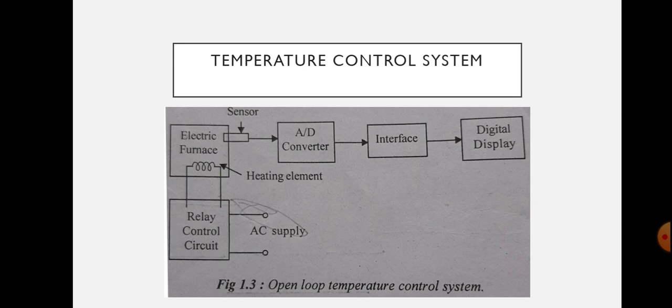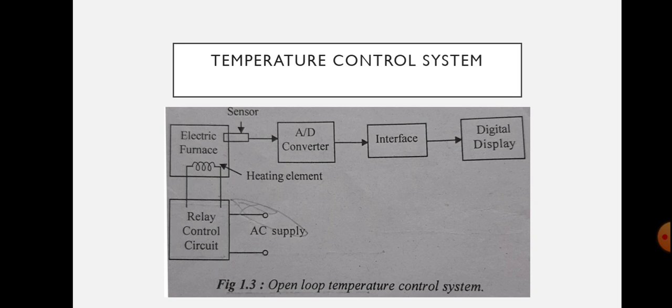In this, if there is any change in the output temperature, then the time setting of the relay is not altered automatically. That is the defect of this system, since it is an open loop system. If any external noise affects the display, the temperature will be changed, but that change in temperature will not be corrected automatically.